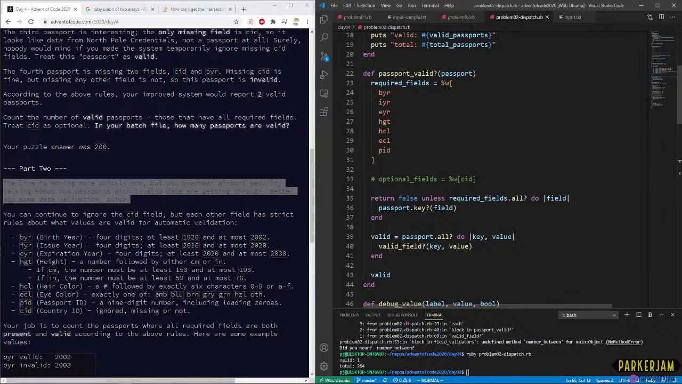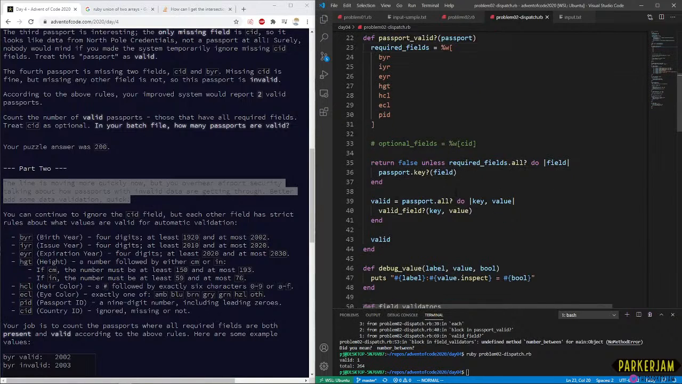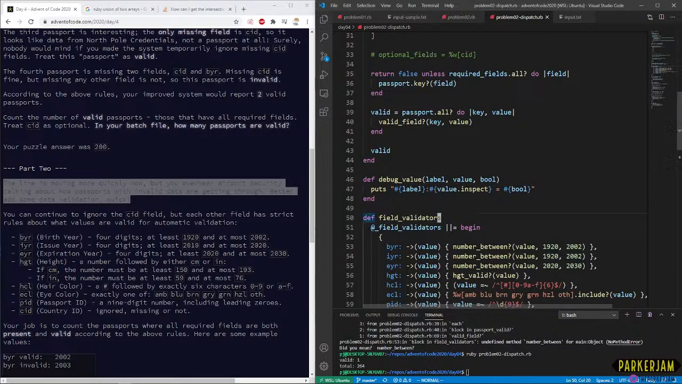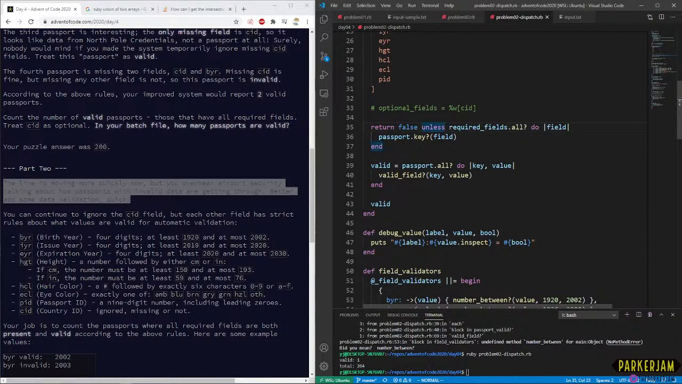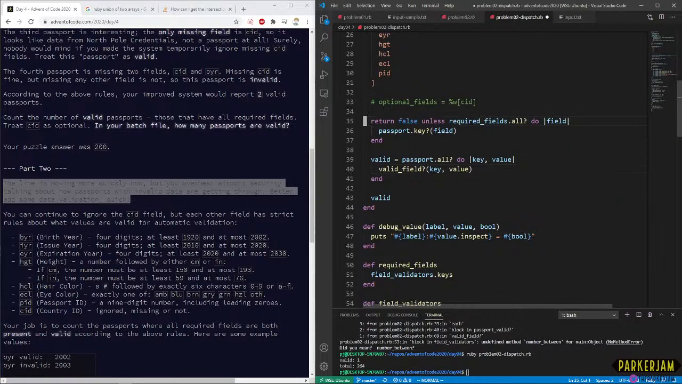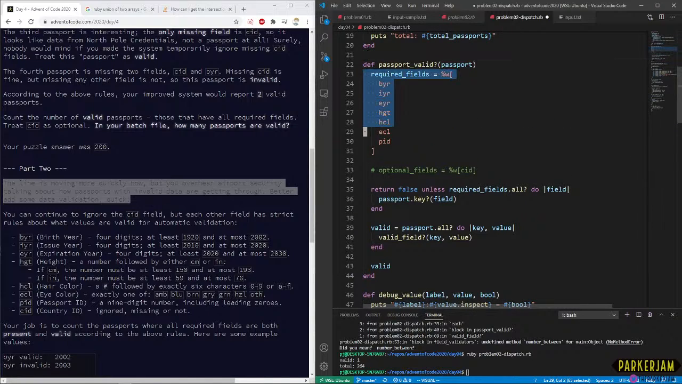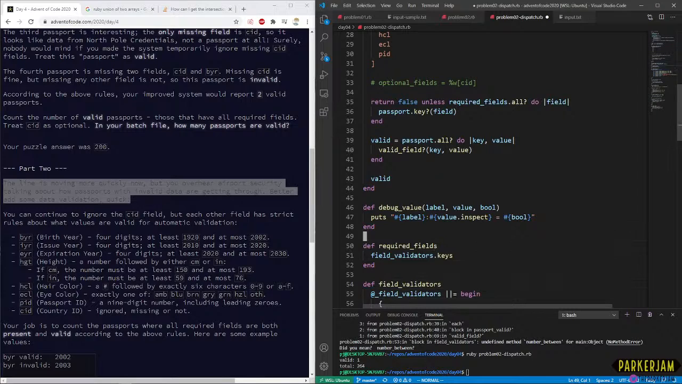And this can actually be simplified now, because we can just check to make sure we have a field validator for it. Let's do required fields. So now we're just saying that required fields is the list of field validators. So this should continue to work in place. I don't know what y'all think, but I think that's pretty. Oh wait, that's actually not quite correct.